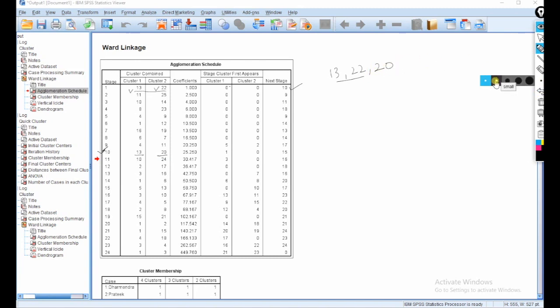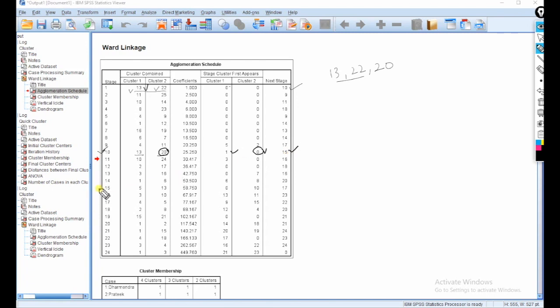Okay, now you can see this person 13 already came. The 13 means he has come in cluster 1, but the respondent 20 we are taking first time, so here the value is 0. Next, who will be in this cluster, the respondent number 15.